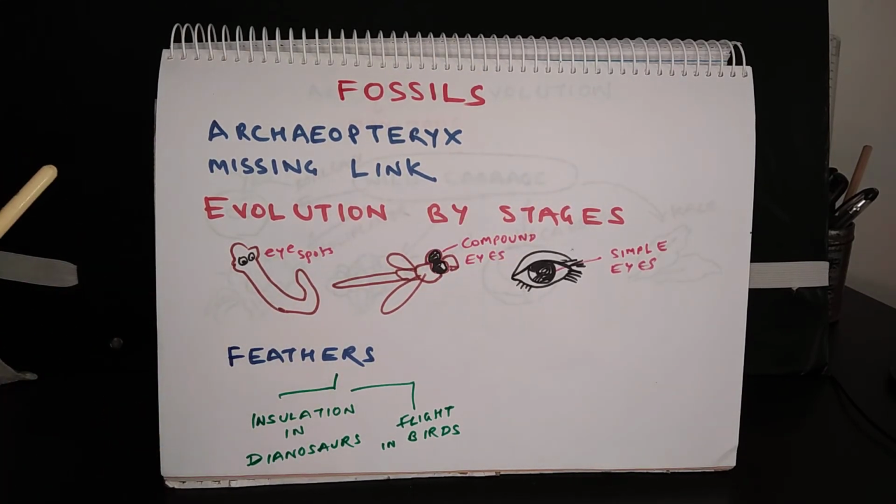Another example is the evolution of feathers. First of all, feathers appeared in reptiles, in dinosaurs, and the purpose was insulation against heat and cold. But later on in birds, the feathers evolved to assist in flight. And now the feathers of birds are flight adaptations rather than an insulatory mechanism.